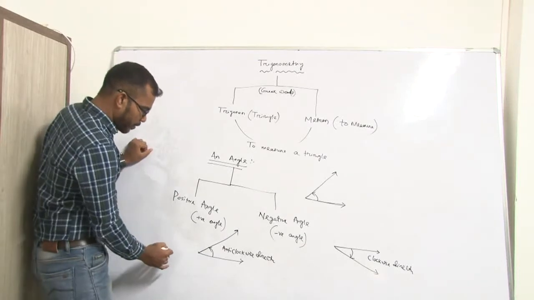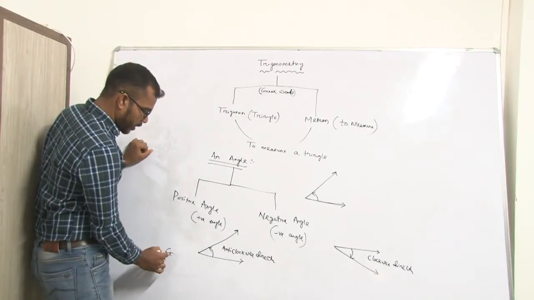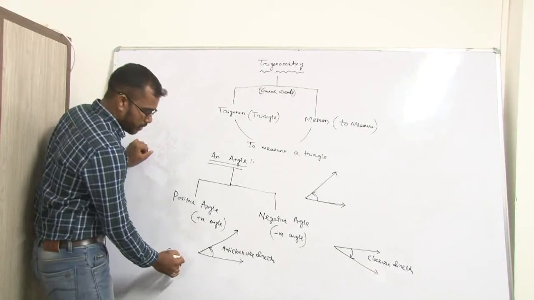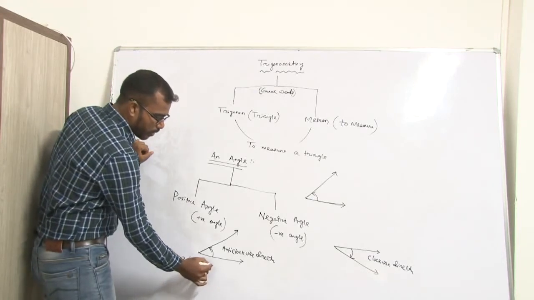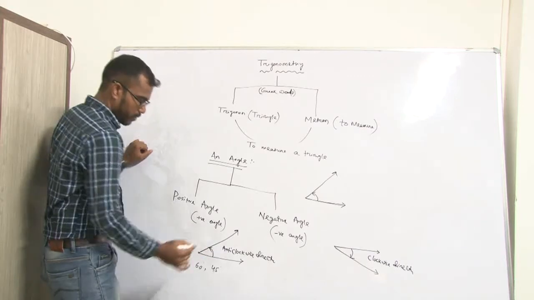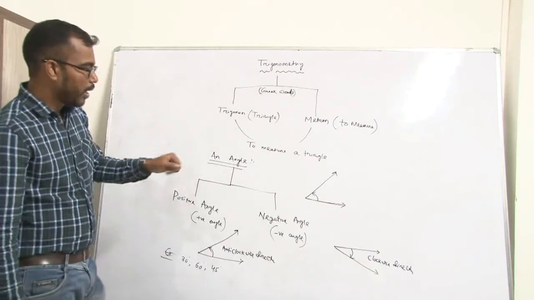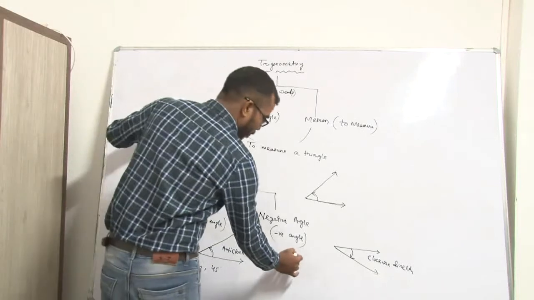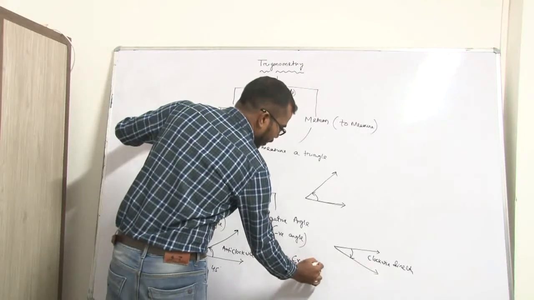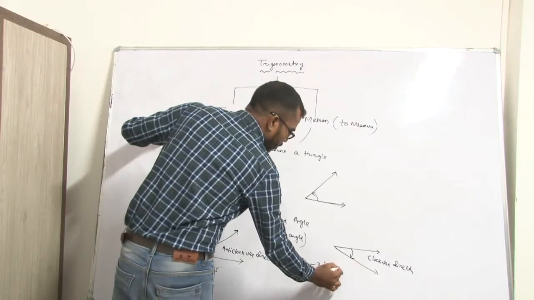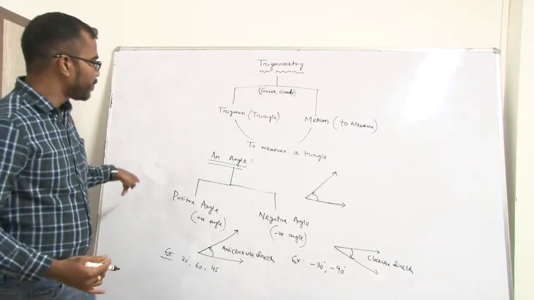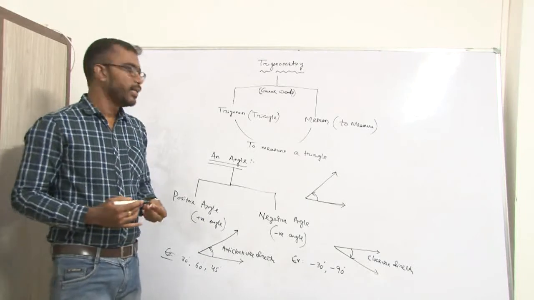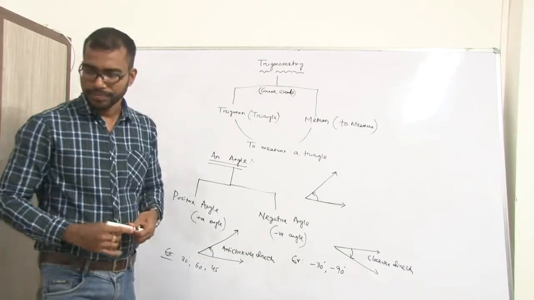So we take some examples. Positive angles, you already know: 30 degree, 60 degree, 45 degree. These are positive angles. And what are negative angles? Minus 30 degree, minus 90 degree, and so on. So two types of angle, that is positive angles and negative angles.